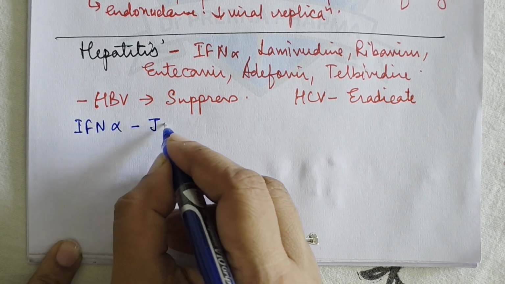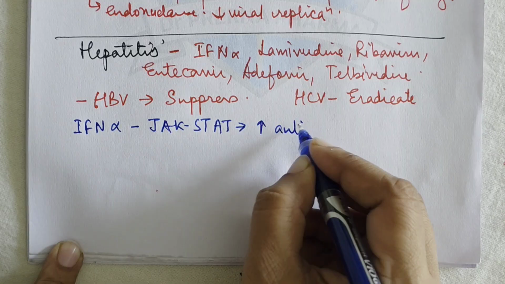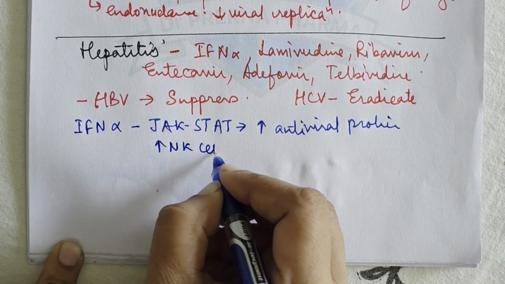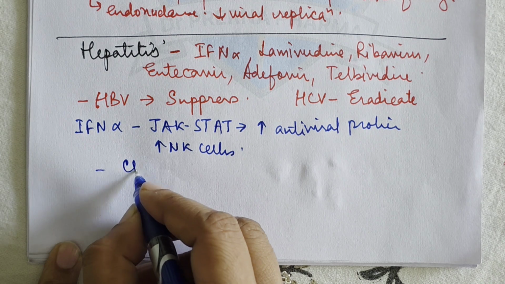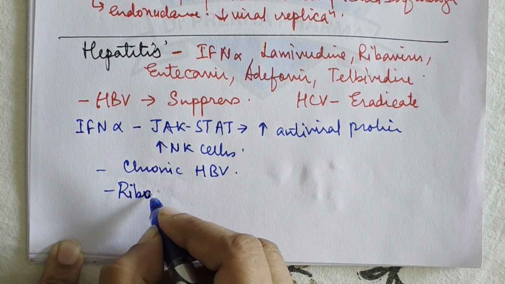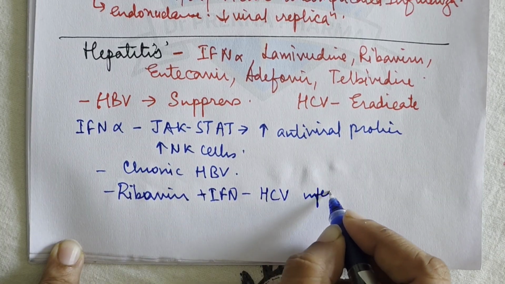Now what are interferons? Interferons basically act by the JAK-STAT pathway, to increase the antiviral proteins, right? They also increase the NK cells, that is the natural killer cells. Now they are used in chronic HBV infections. Along with ribavirin, interferons are also used in HCV infections, right?